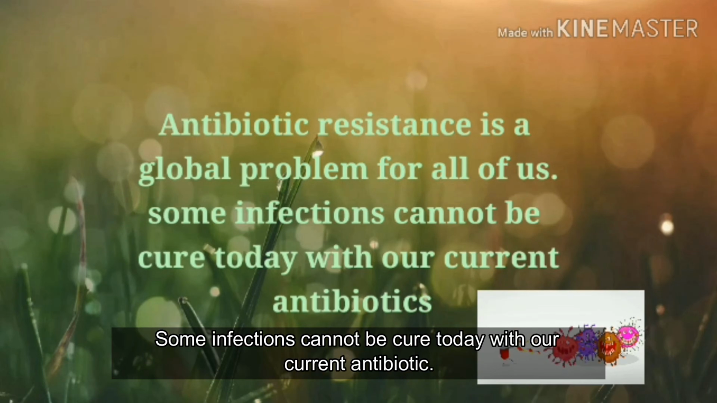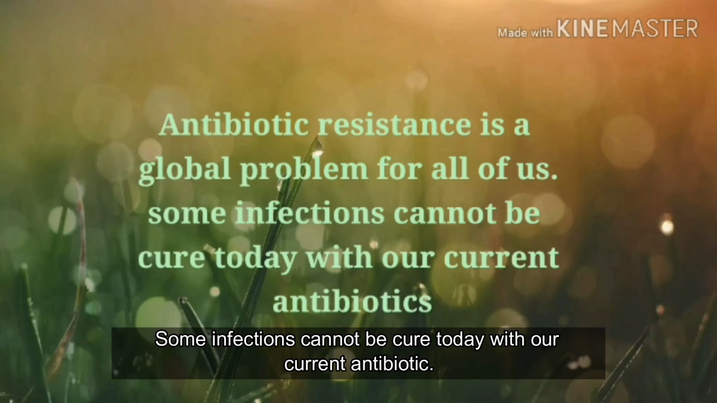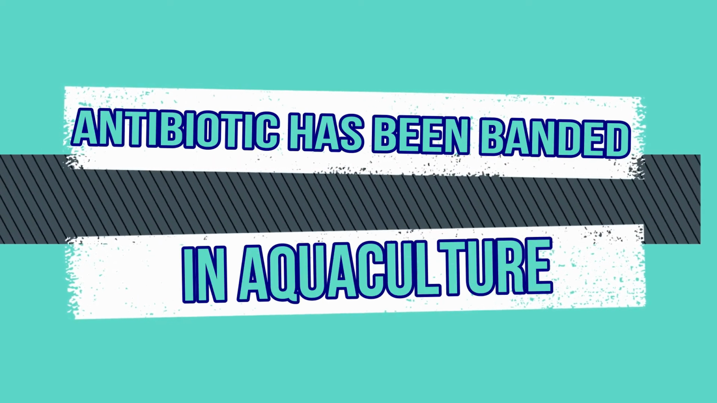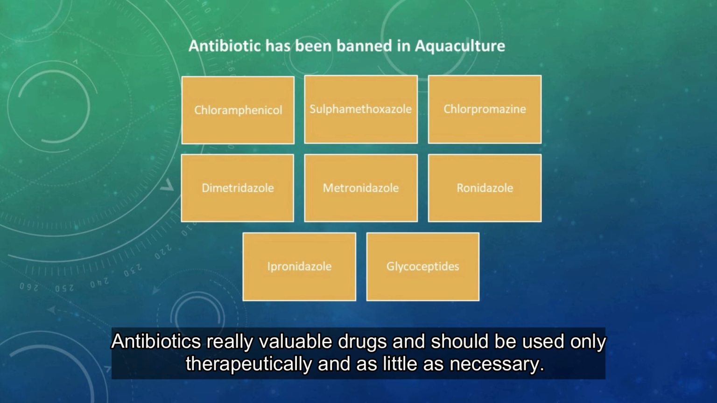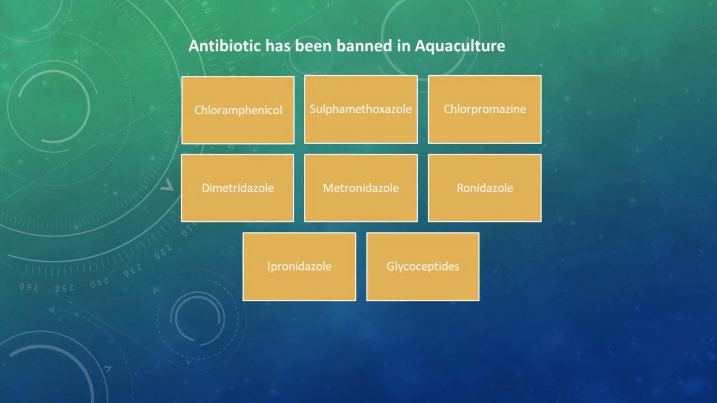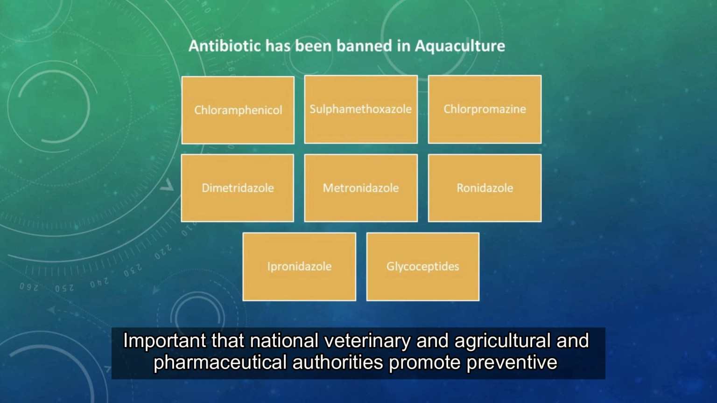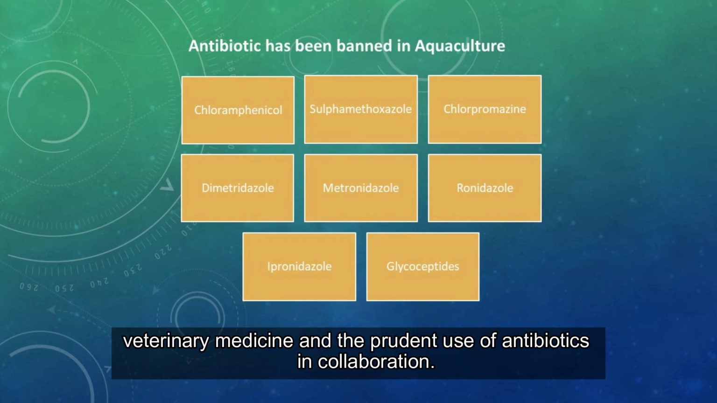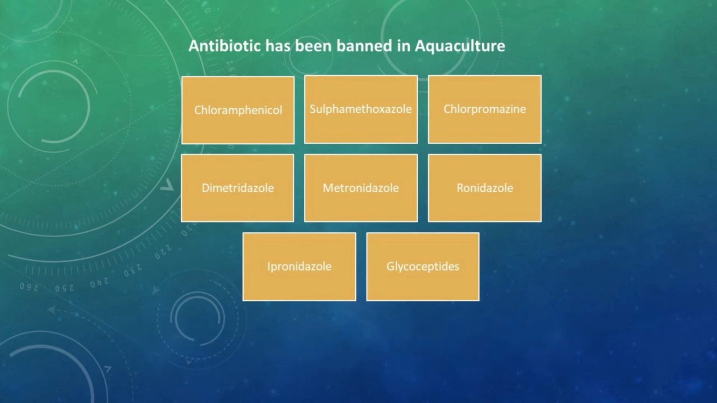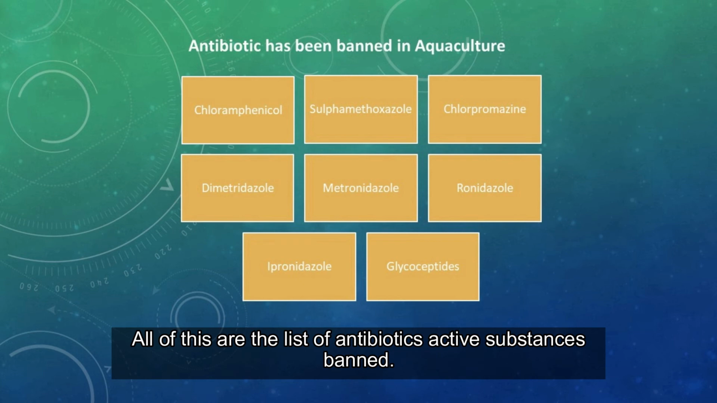Some infections can be cured today with our current antibiotics. Antibiotics are really valuable drugs and should be used only therapeutically and as little as necessary. It is important that national veterinary, agricultural and pharmaceutical authorities promote preventive veterinary medicine and the prudent use of antibiotics in collaboration. All of these are the list of antibiotic active substances banned.